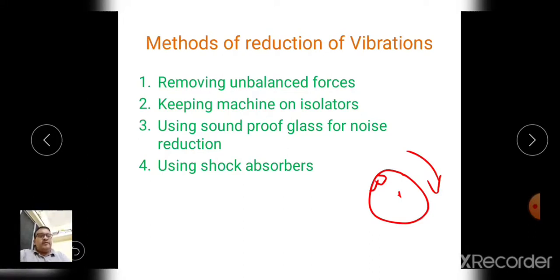Then the second one is keeping the machine on isolators. So transfer of vibration from one machine to the ground and from the ground to another machine is reduced by keeping machines on isolators. Different isolators are used in companies. A good foundation is built, and in the foundation springs are generally used by the manufacturer for the isolation of the machine from the ground.